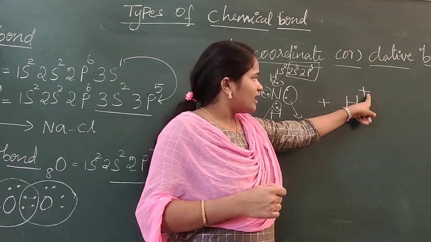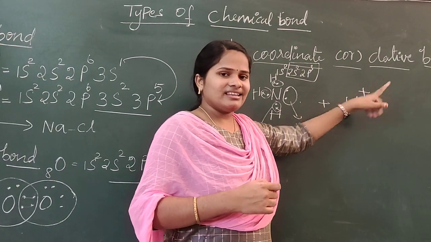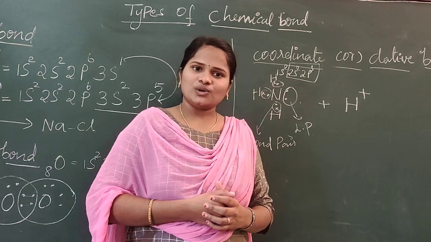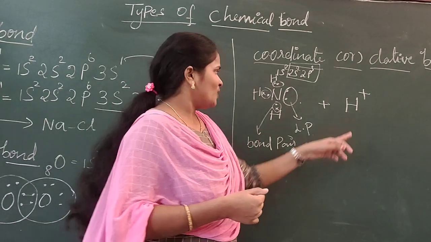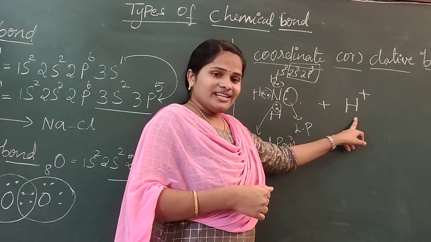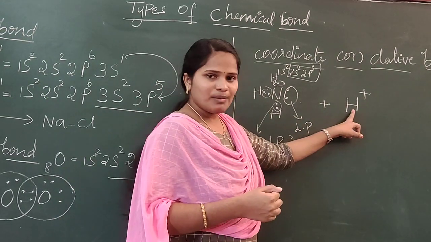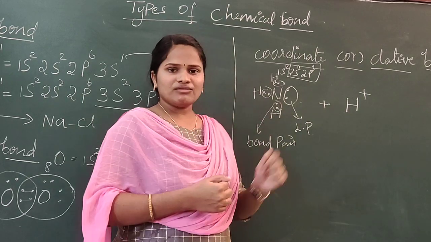If it is having a plus charge, then it indicates that it has lost that 1 electron. So it needs 2 more electrons to attain the doublet state. So here we need a species which can gain a pair of electrons.